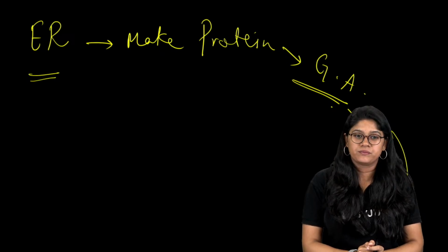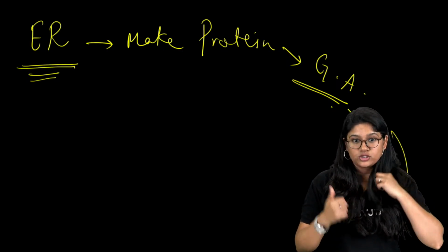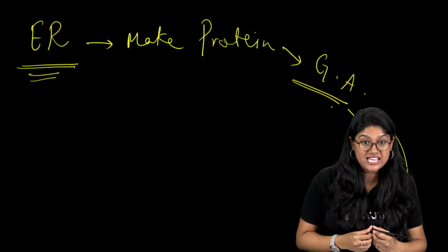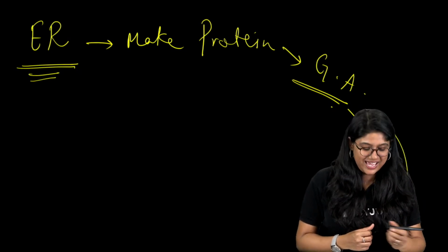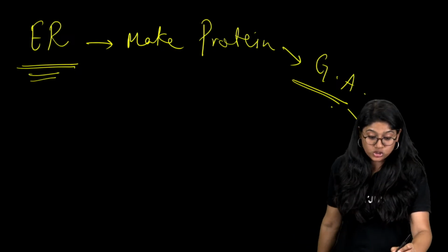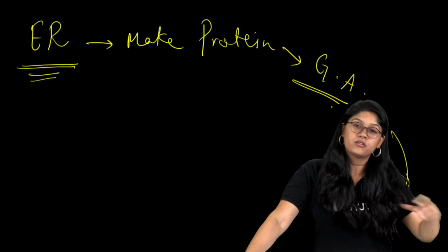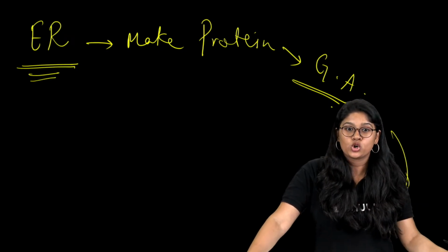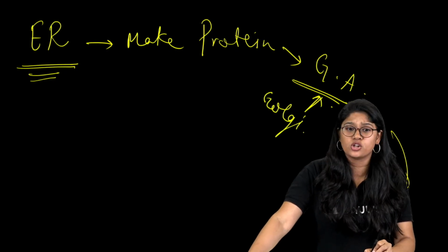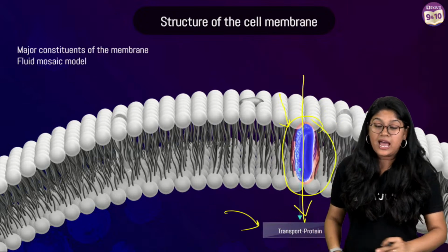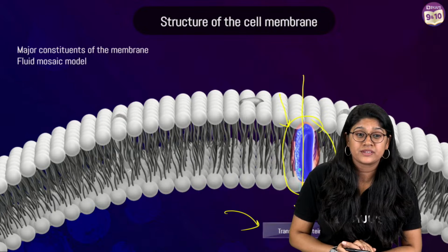Good, very good. Yes, ER is the endoplasmic reticulum. We have studied it in class 8. Good. Yes, protein is made by the ER. Yes, everyone. Those of you who have doubts can watch the videos on the 6th, 7th and 8th channels where we have discussed the cell. GA is the Golgi apparatus, bache. Golgi apparatus or the Golgi bodies. Okay. Now, are we clear with this? Good. Are we clear with this?